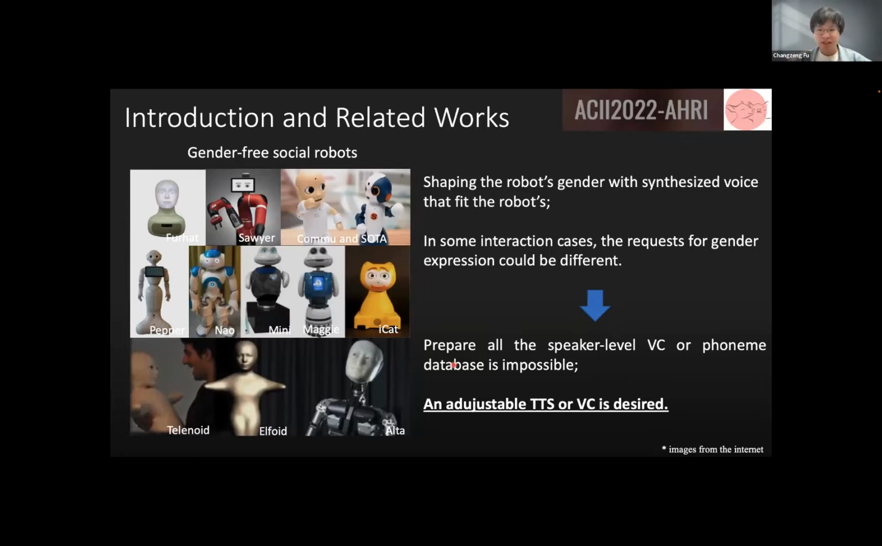So in this case, preparing all types of speaker-level voice conversion or phoneme-based databases is resource consuming and almost impossible. We need a model that can be adjusted to give the robot the ability to present different types of voice. This is the key question that in this study we would like to investigate and solve.